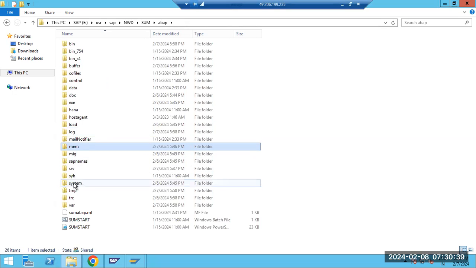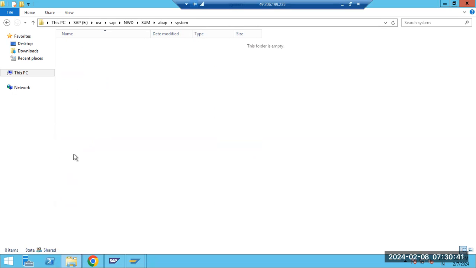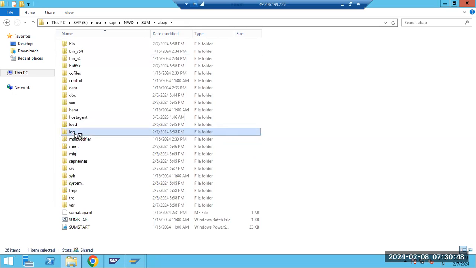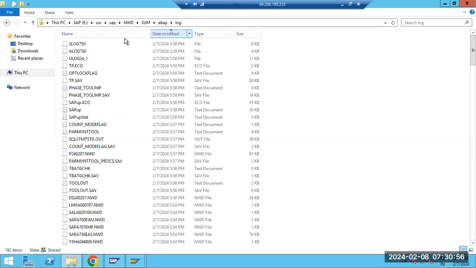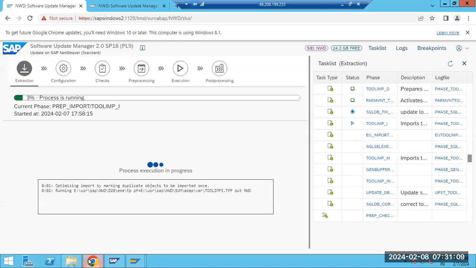The system folder is very important, because the shadow system structure and everything will be created in this folder. Still it is not created. Then the log folder: logs will be generated here. Each and every step generates log files. Phase, tool, TP, all the files will be generated. The main important thing is the SAPup.log file, which will always be updated here.